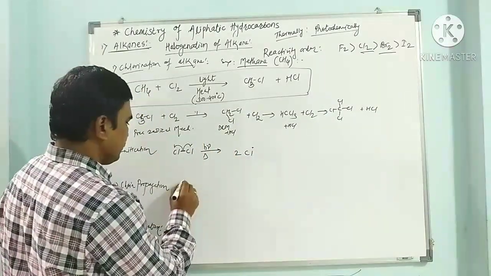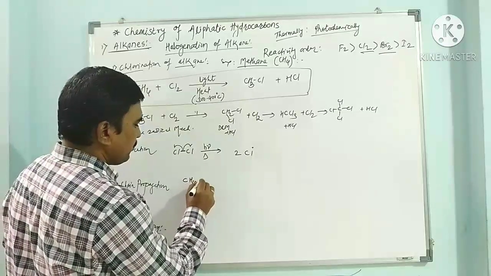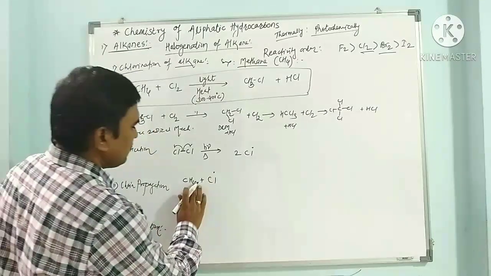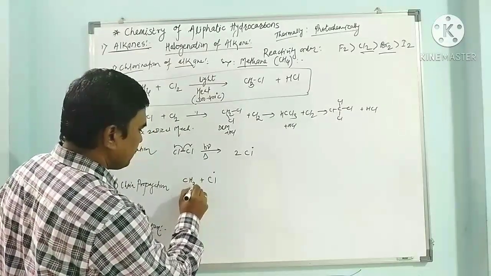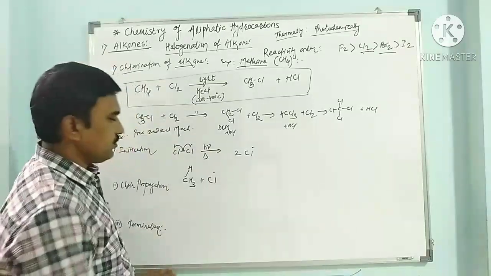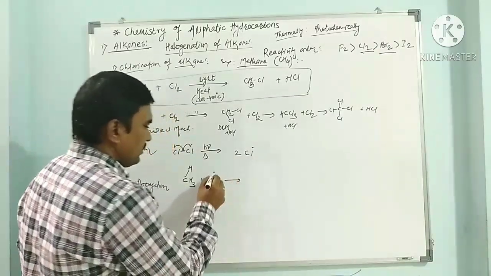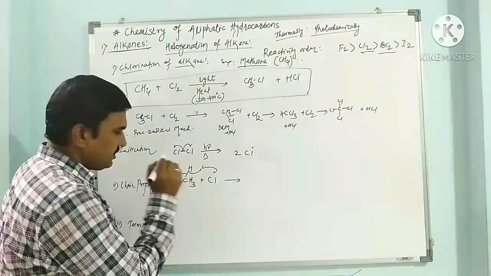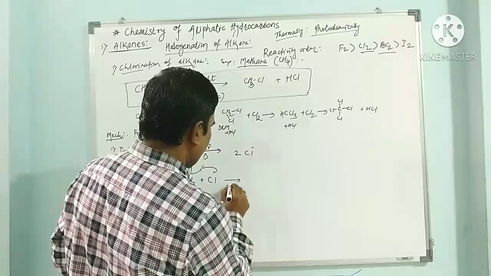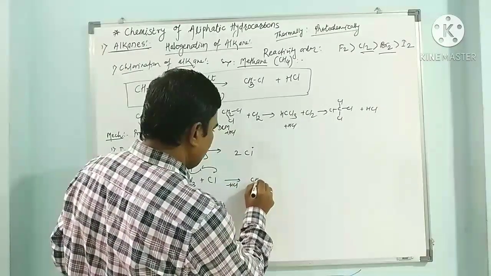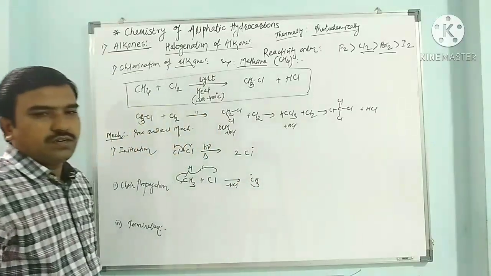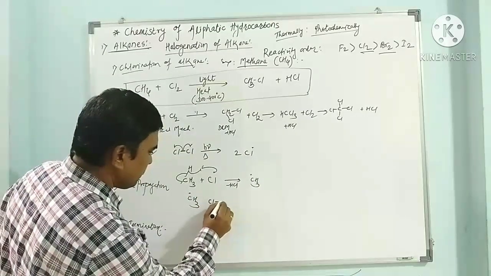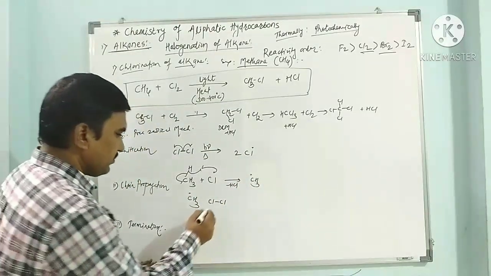In the propagation, CH4 reacts with this Cl radical. We can write the structure of CH4 like this. Now what happens? This Cl radical combines with a hydrogen radical and a methyl radical is generated, so minus HCl plus this methyl radical. Now this methyl radical reacts with the Cl2 available there.